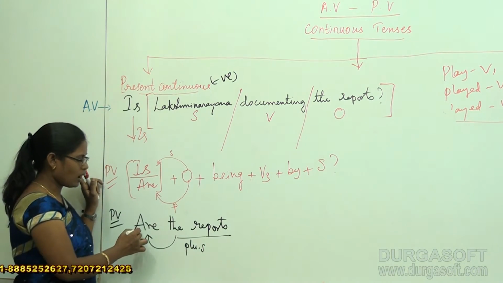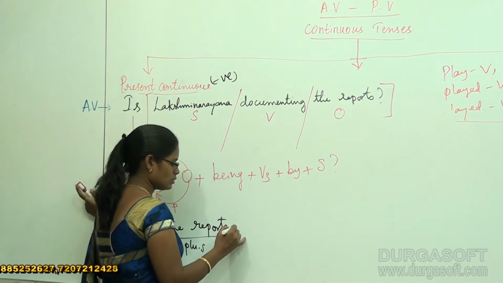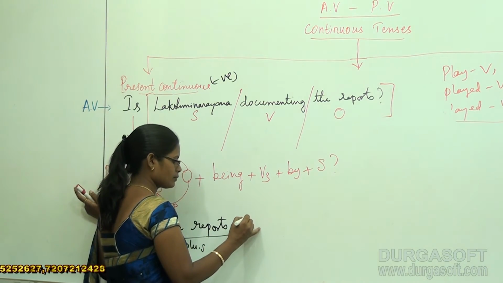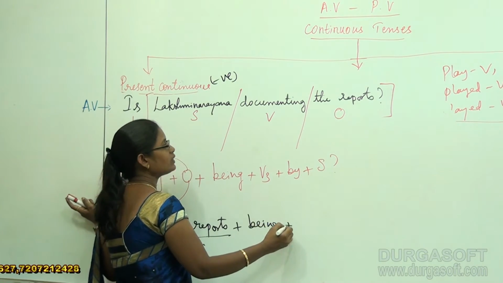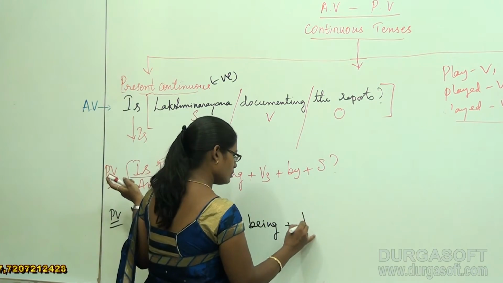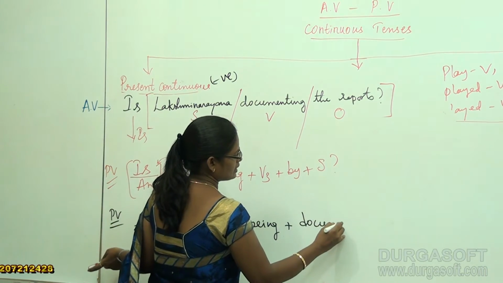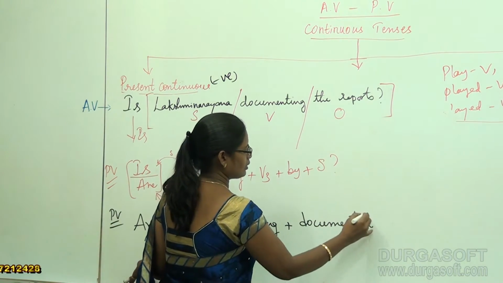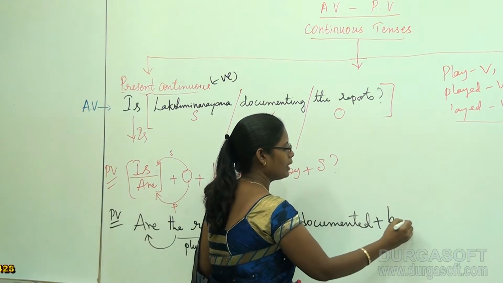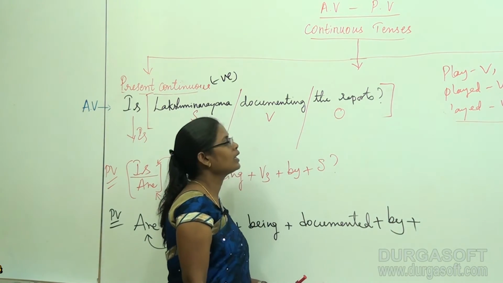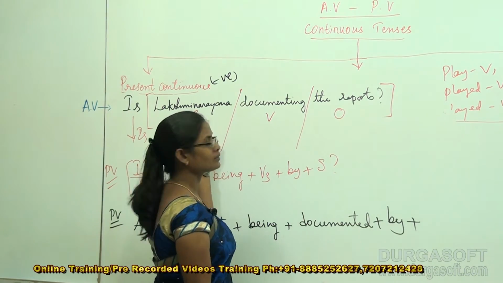Okay. So, are the reports plus being plus, what's the V3 for document? Very good, documented. It is documented plus by plus, what's the subject here?